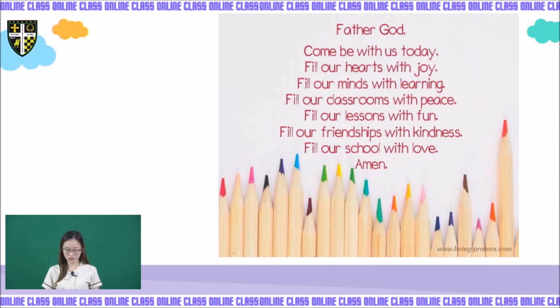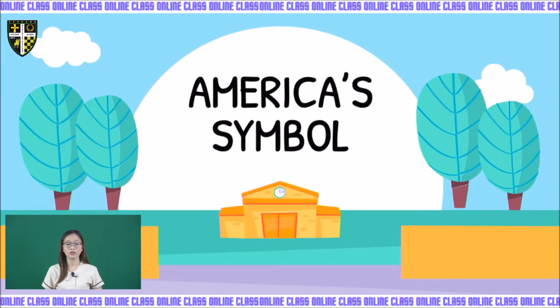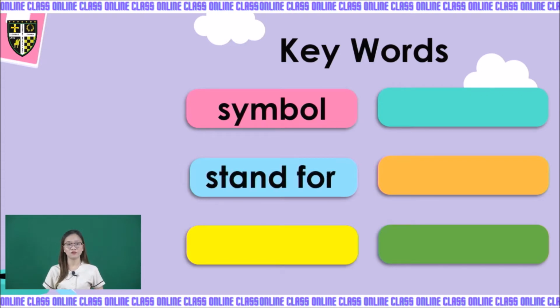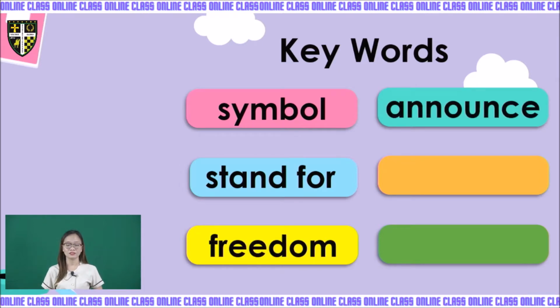Amen. So kids, our lesson for today is all about American symbols. But we will start with the keywords, which we will encounter in our passage. Later on, I will discuss the meaning of these keywords. The first one is symbol. Next is stand for. Next is freedom. Next is announce. Next is statue. And the last one is hope.